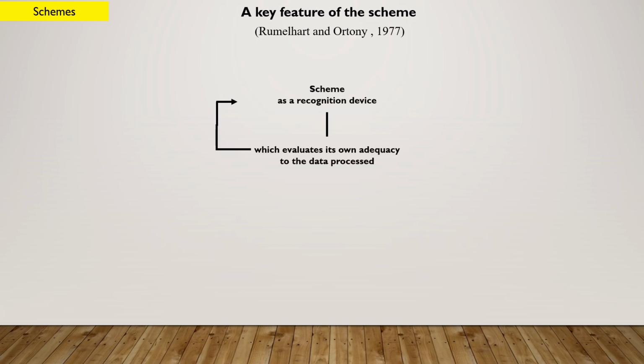Let us now discover what is the characteristic of the schema that makes it malleable and plastic. It is the ability to evaluate its own adequacy to the processed data and, consequently, to modify itself to adapt to reality.